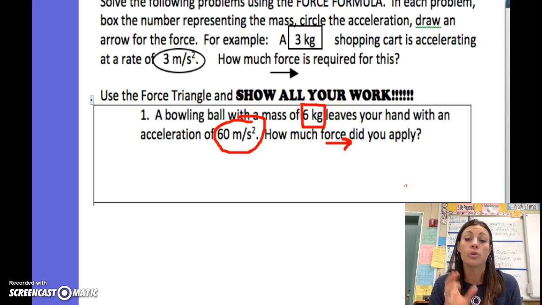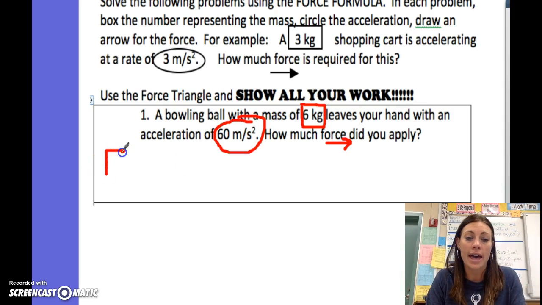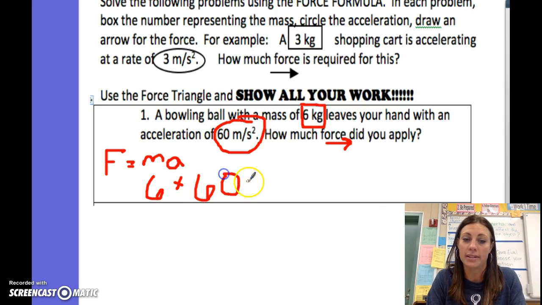So Newton figured out that if you knew the mass of the object and the acceleration of the object, you could figure out how much force you'd have to apply in order to make it go that rate. So F equals ma, mass times acceleration. In this case, the mass was 6 kilograms times acceleration, which was 60 meters per second squared. 6 times 60, 6 times 6 is 36. Add the zero, and the answer is 360. And since the unit for force is newtons, our answer is 360 newtons.